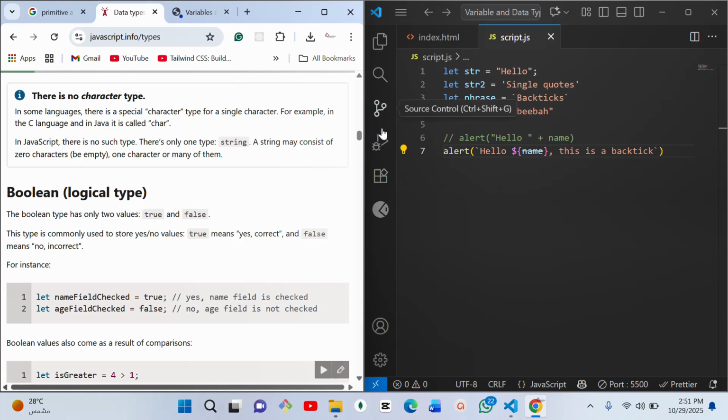So the next data type we want to learn. What was the first data type? Number.